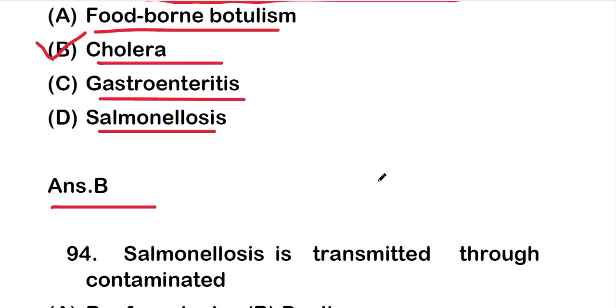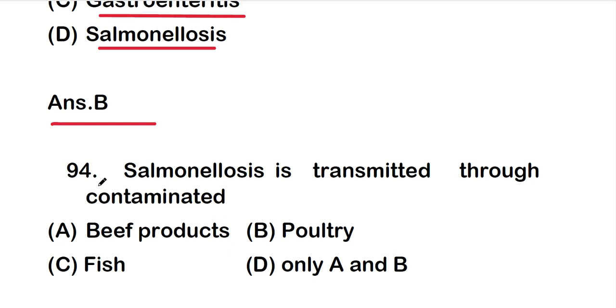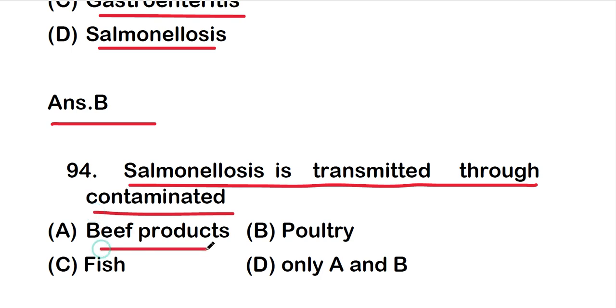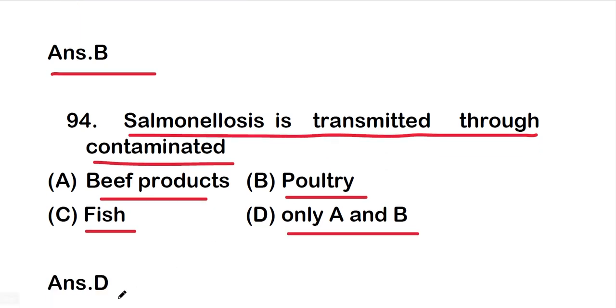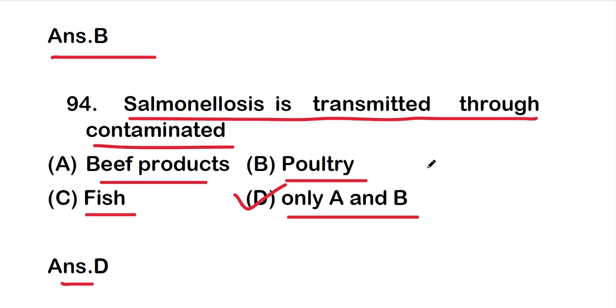Okay, so move on to the next one, that is question number 94. Salmonellosis is transmitted through contaminated option A, beef products, option B, poultry, option C, fish, option D, only A and B. And the right one is option D, that is only A and B, that means beef product and poultry. So salmonellosis is transmitted through contaminated beef products and poultry.